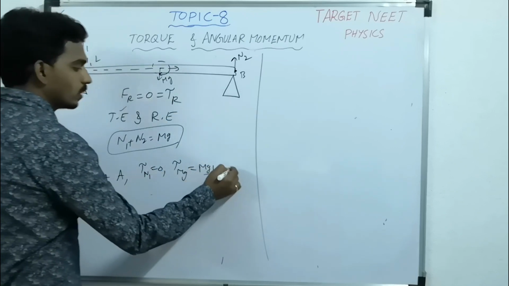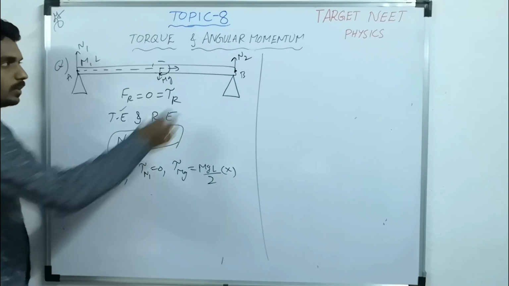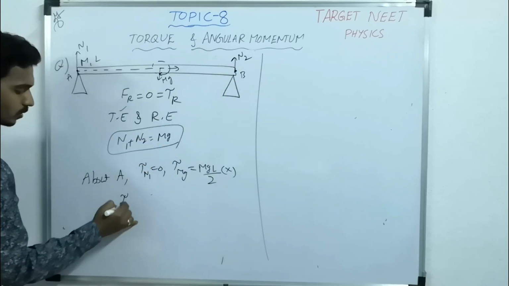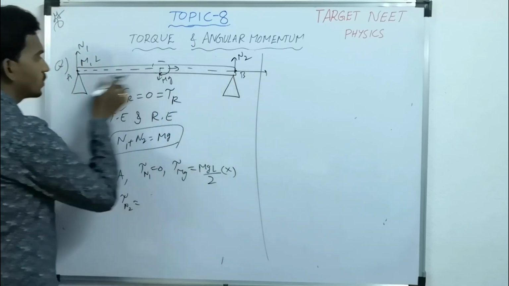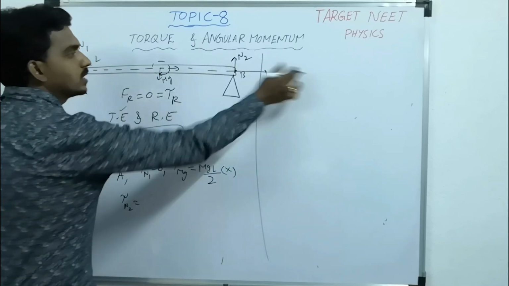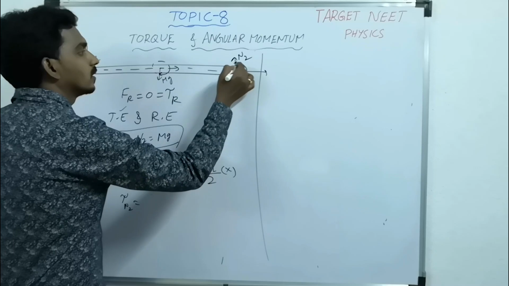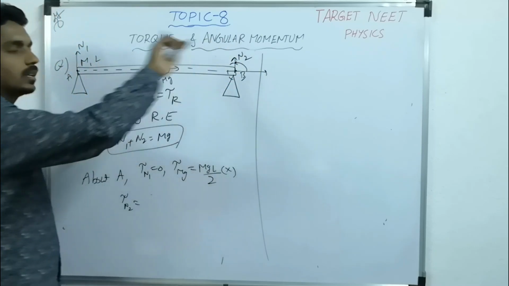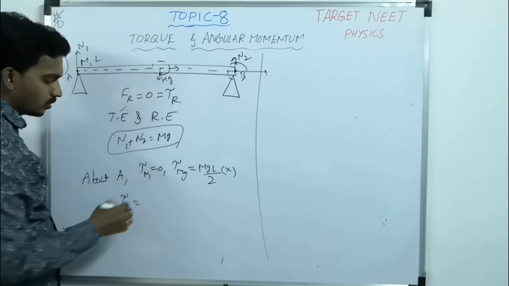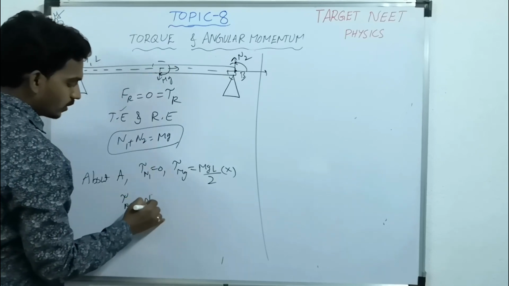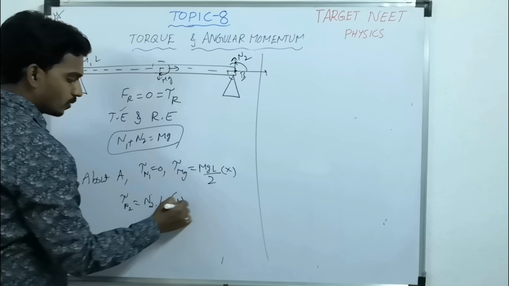Clockwise means inward. Similarly, you take the torque due to N2. This is the position, L. This is r bar, this is F bar. What kind of rotation is coming? Anti-clockwise. So the torque due to N2 is outward.